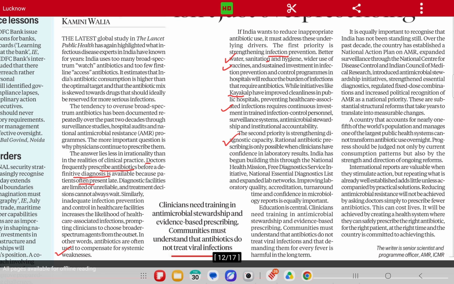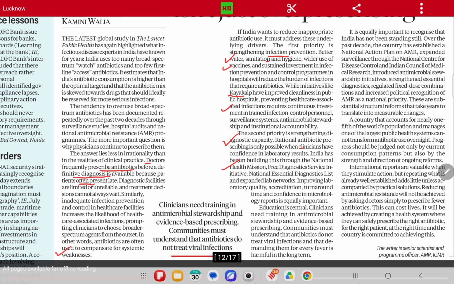So the article says the second priority should be strengthening diagnostic capacities. Rational antibiotic prescribing is only possible when clinicians have confidence in the laboratory result. India has begun building this through the National Health Mission, the Free Diagnostic Services Initiative, the National Essential Diagnostic List, and an expanded lab network.